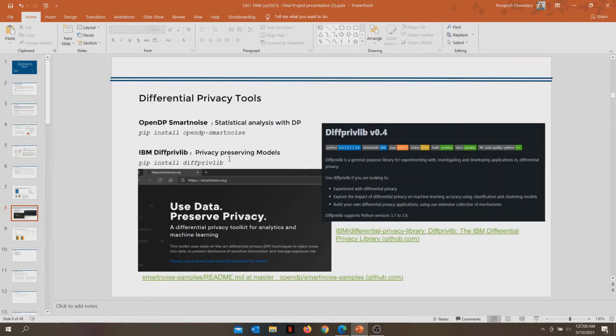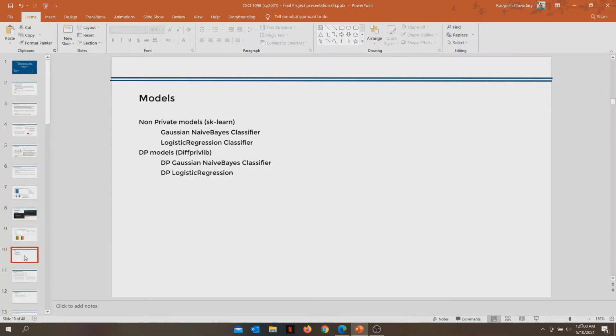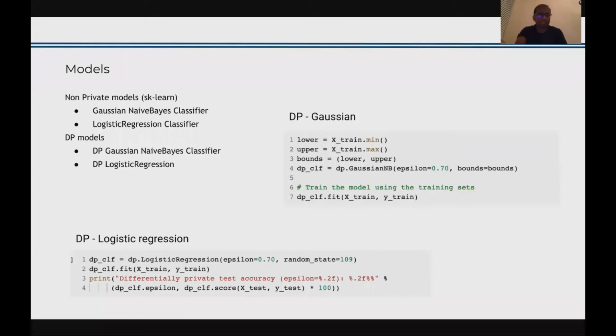In addition to the model weights, the model also takes into account the sensitivity, that is the impact of each training data point, and adds noise to mask that effect in the training preparations. We have a couple of models that are implemented as part of this library, the NB classifier and the logistic regression. Thanks, Rupesh.